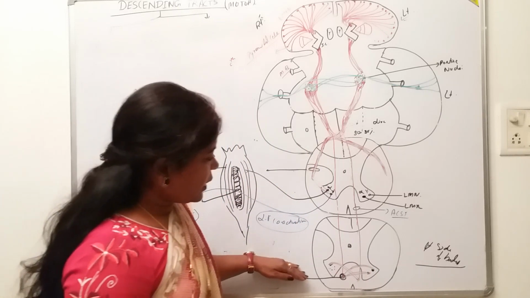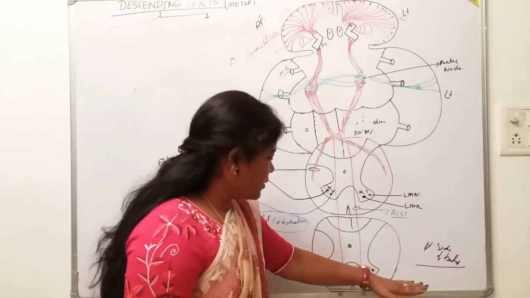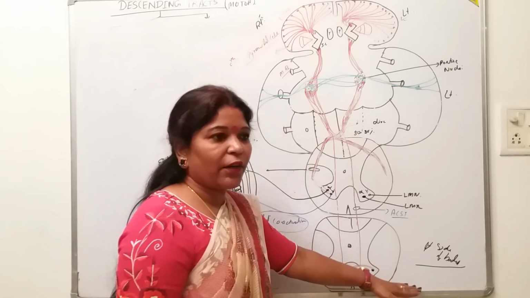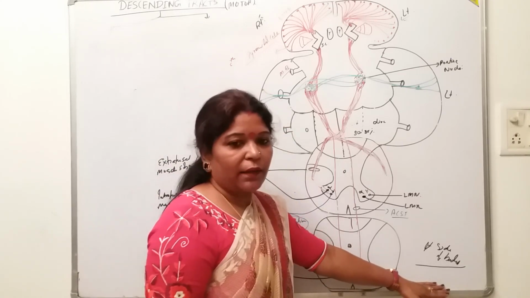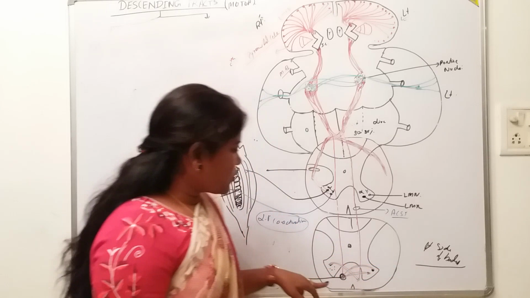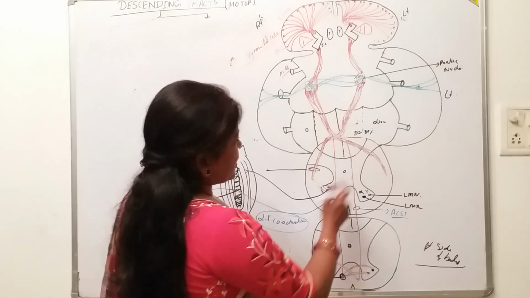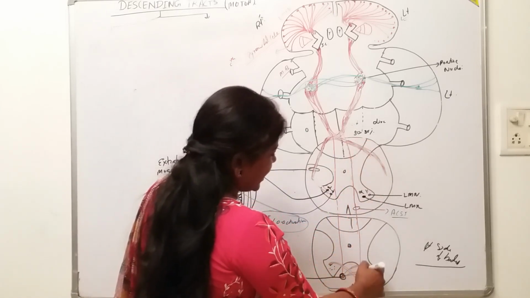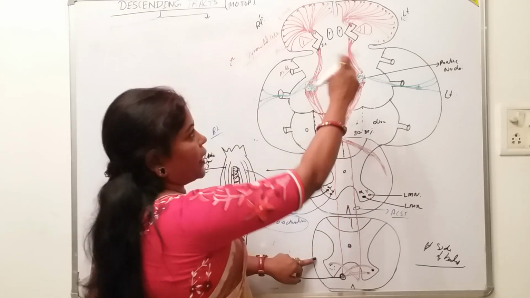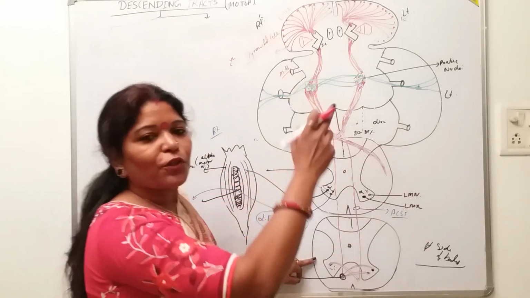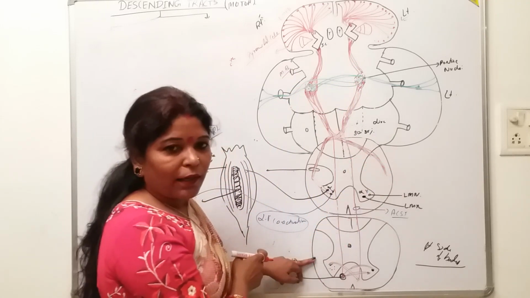That means the crossing of this anterior corticospinal tract is present at the same segment where it has to supply. A very important point. So ultimately, if it is coming from the left side, it is crossing to the right side. That means again the left side corticospinal tract is controlling the left half of the body.